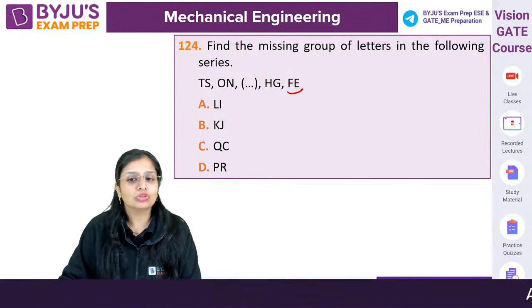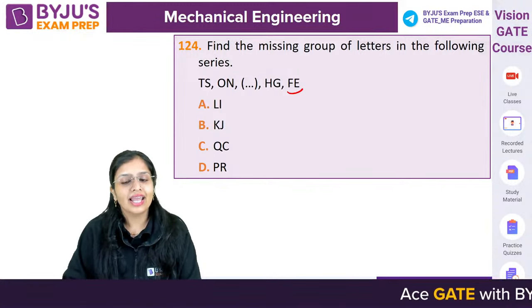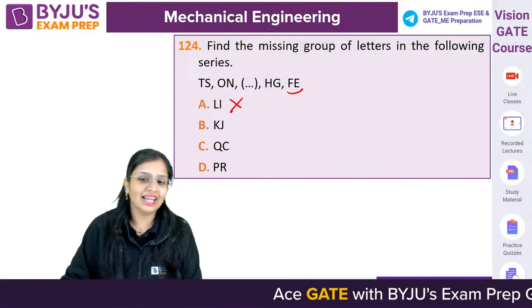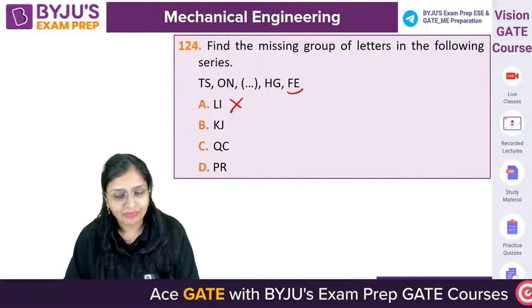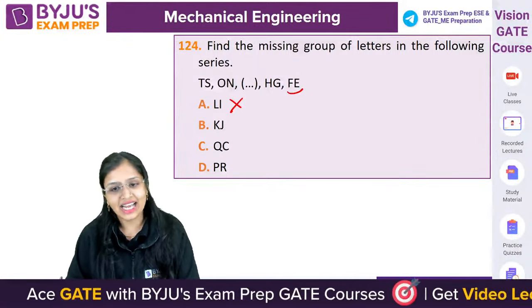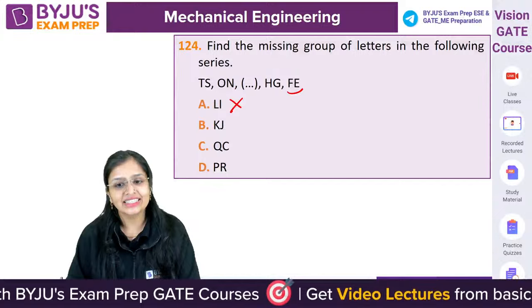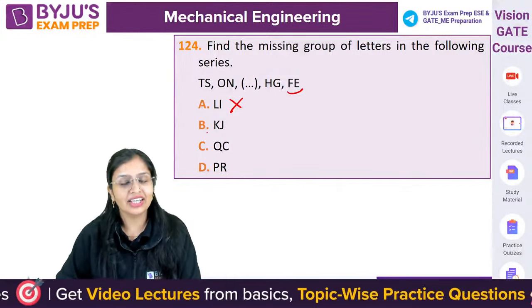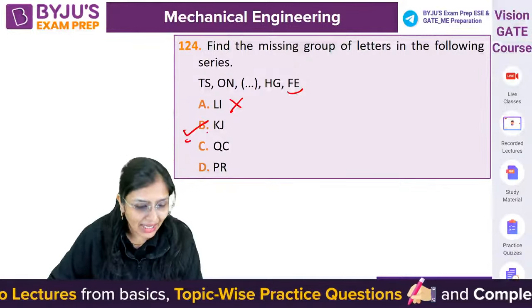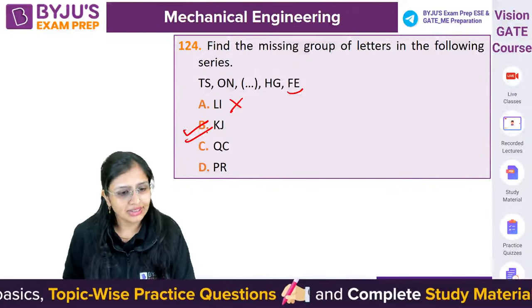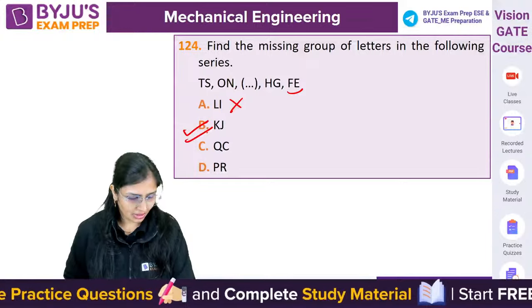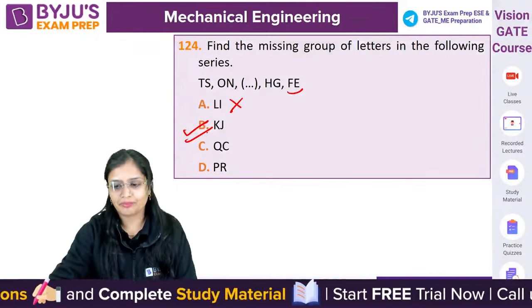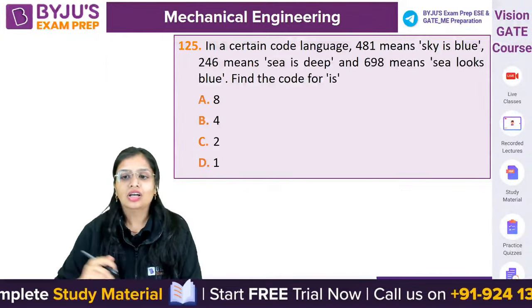Okay, so go through the options. L के बाद I आता है, तो should be IL, but इसने सीधा सीधा लिख दिया है. A B C D E F G H I J K. J के बाद K आता है, but they have written it KJ. तो ये हमारे पैटर्न को मैच कर रहा है. This is matching my pattern. Got it? So KJ.